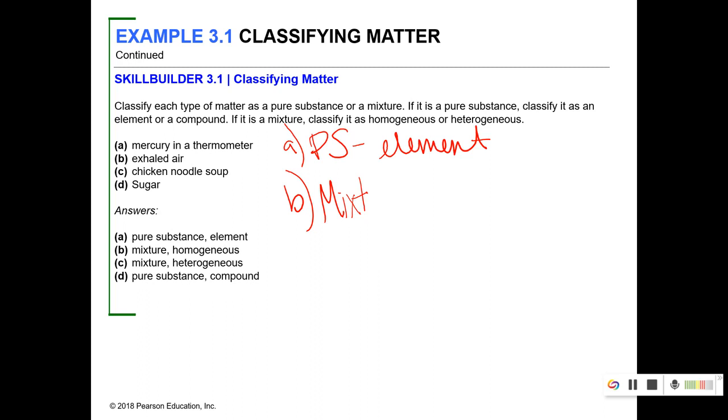Then sugar, you should have learned about sugars last year in biology, but those are pure substances because they're compounds. Most sugar y'all think of is glucose, C6H12O6. So that's a compound. It's always in that ratio if it's glucose.